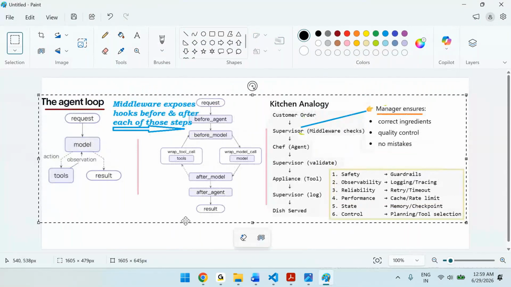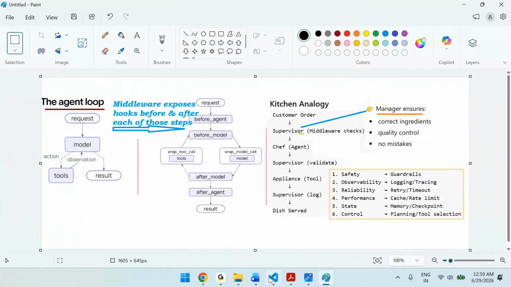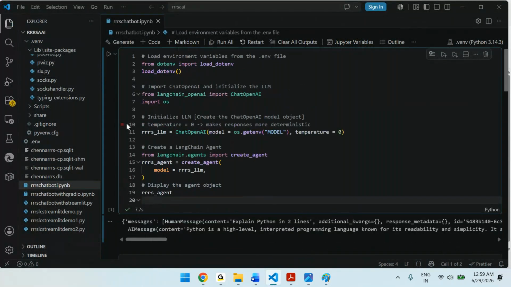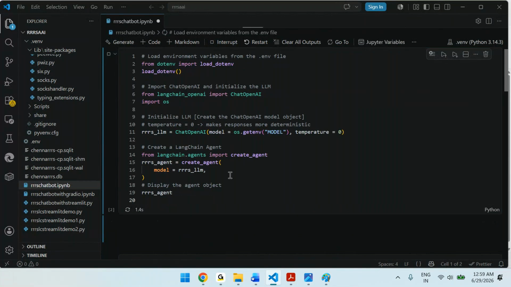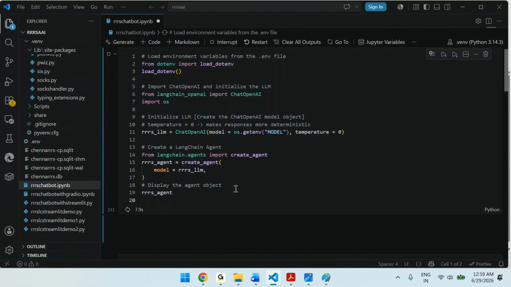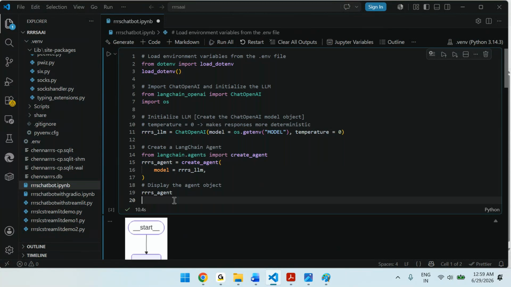Now you can see this one, please. So this is how we are writing the agents, right? Let me execute this agent creation. So this is how we have done till now. I'm just executing this once. I'm not invoking, I just created the agent.